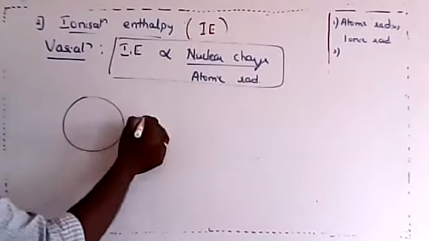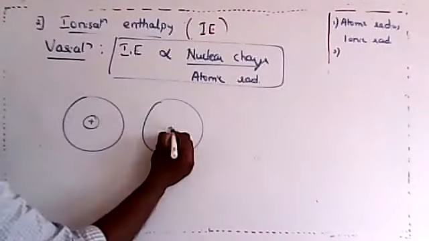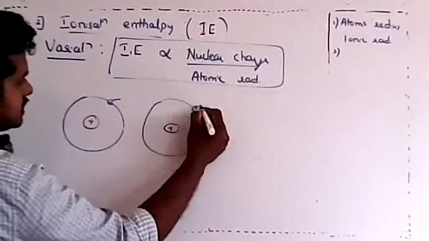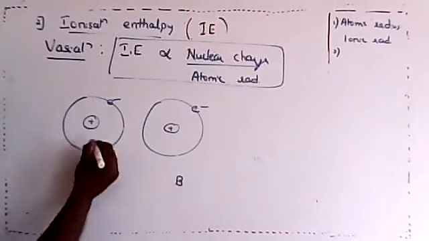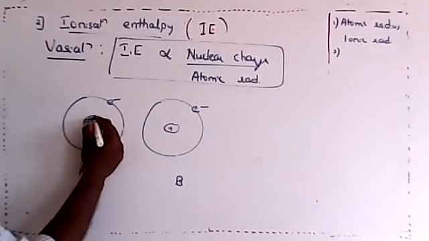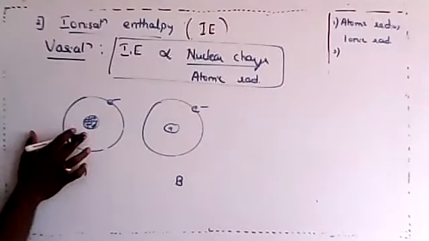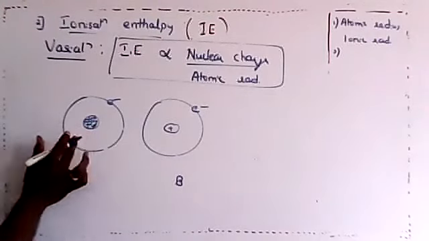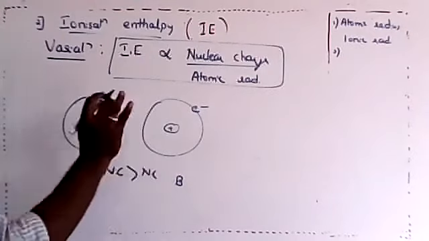Imagine two atoms of the same size, meaning the electrons are at the same distance. This is atom A, this is atom B, but A's nucleus is more powerful, whereas B's is less powerful. A has more nuclear charge; its nuclear charge is greater compared to that of B.